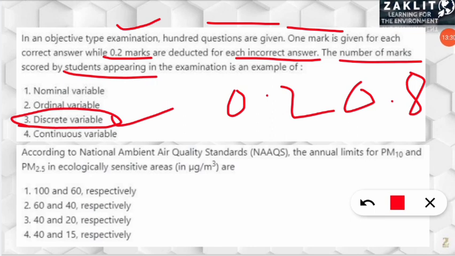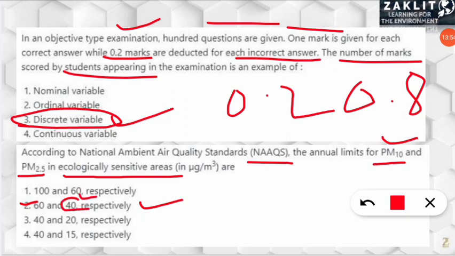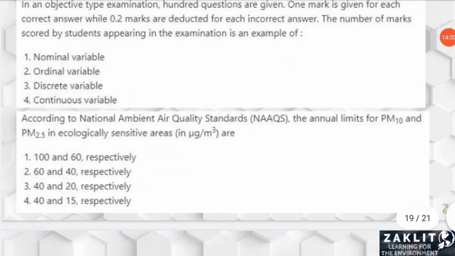Similarly, there was a question from the NAAQS, most important for the environmental science exam. It was asking the annual limits for particulate matter 10 and particulate matter 2.5 in ecologically sensitive areas. Here the correct option will be option number 2. The annual limit for particulate matter 10 is 60 microgram per meter cube in ecologically sensitive areas, whereas it is 40 microgram per meter cube for particulate matter 2.5. So it is very important. Let's move to the next slide.